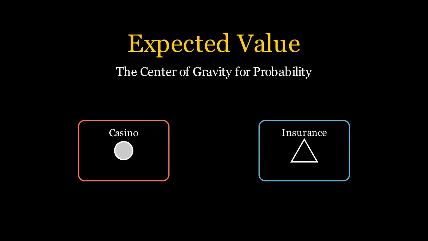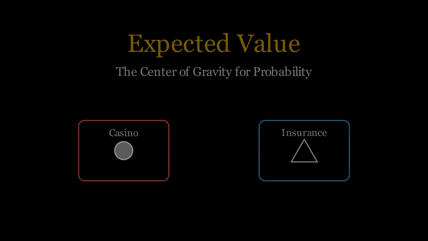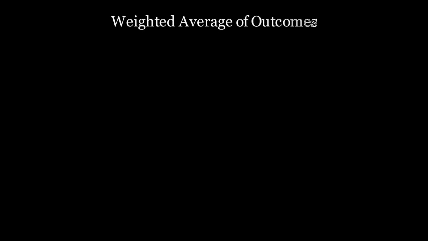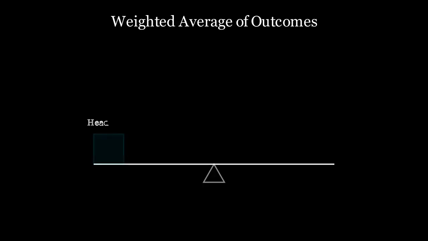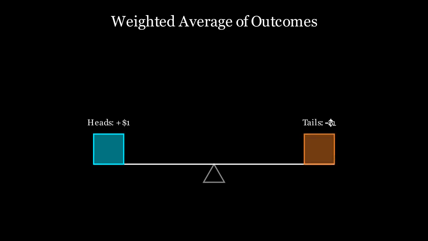To understand this, let's look at the basic definition. In probability theory, the expected value of a random variable X is the weighted average of all possible values that X can take. We denote it as E(X). Think of it as a balance point on a seesaw, where the weights are the probabilities of each outcome occurring.